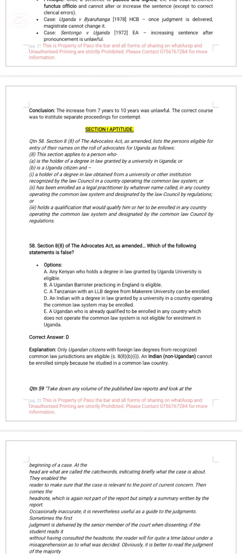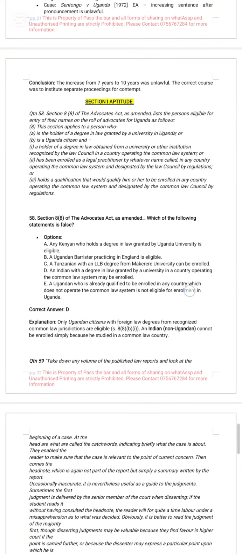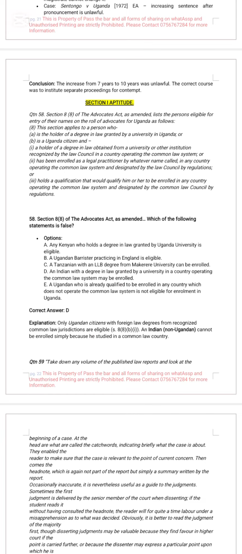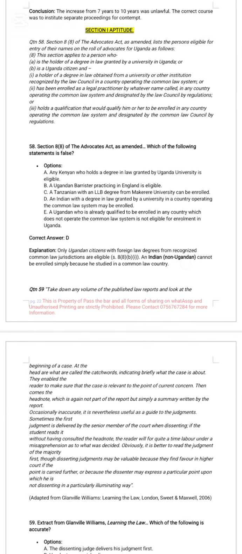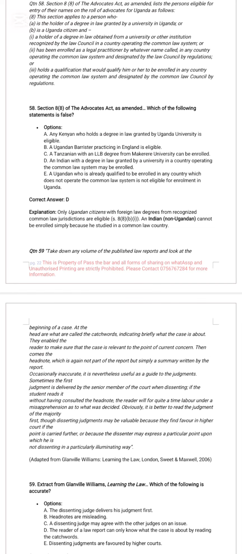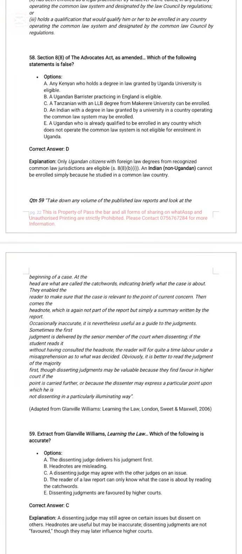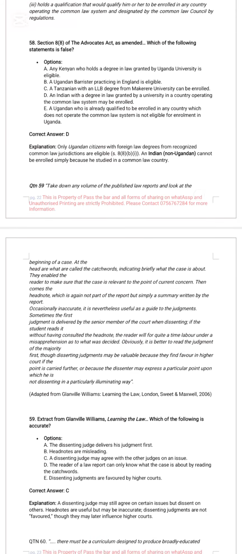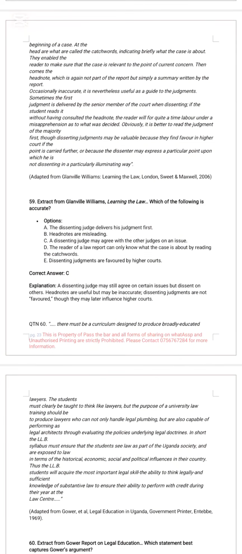Only that here they give you legal stuff, but you don't apply legal knowledge, you strictly apply comprehension. So question 58, section 8 subsection 8 of the Advocates Act as amended lists persons eligible for entry of their names on the roll of advocates for Uganda as follows. The section applies to the person who is the holder of a degree obtained from a university, and holds a qualification that would qualify him or her to be enrolled. So section 8 subsection 8 of the Advocates Act provides as follows. The correct answer is D. Only Ugandan citizens with foreign laws from recognized common law jurisdiction are eligible. So basically, this one you only apply comprehension, reading.